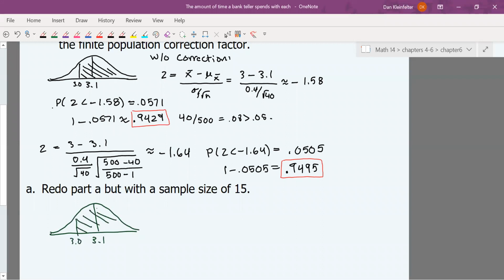And as before, we want the area to the right. So as before, we'll start without the correction. This is going to be almost the same. We just need to change that 40 into a 15.